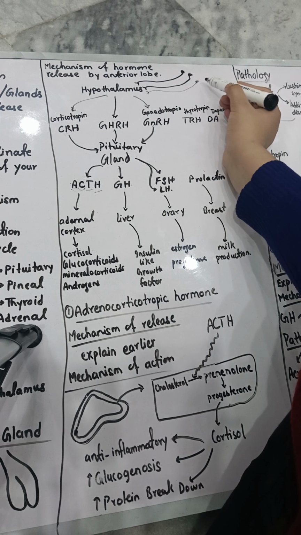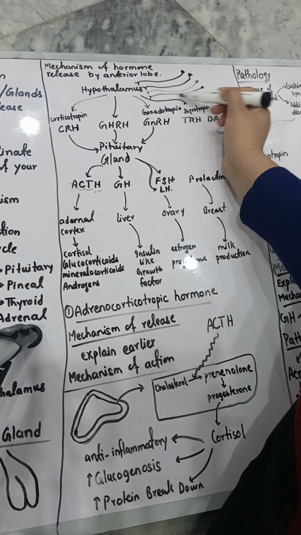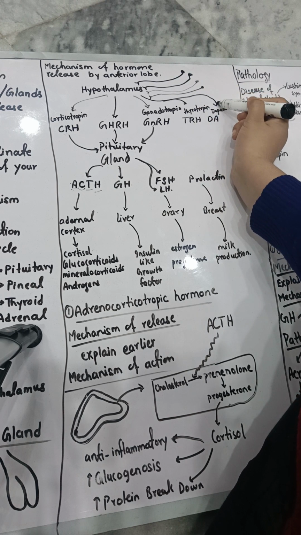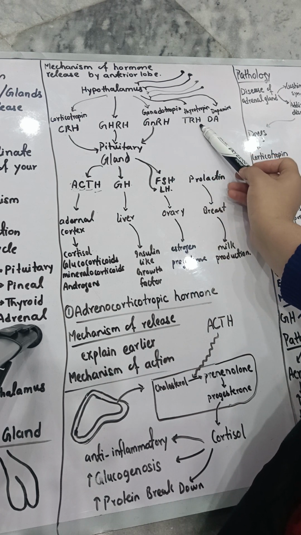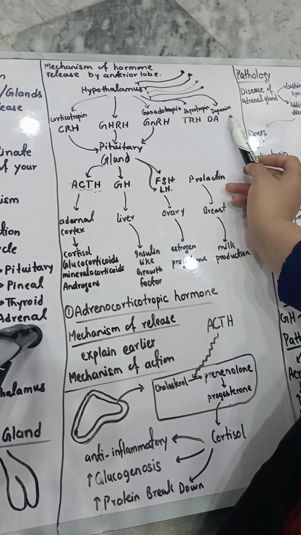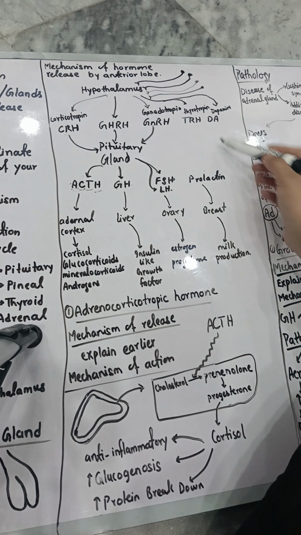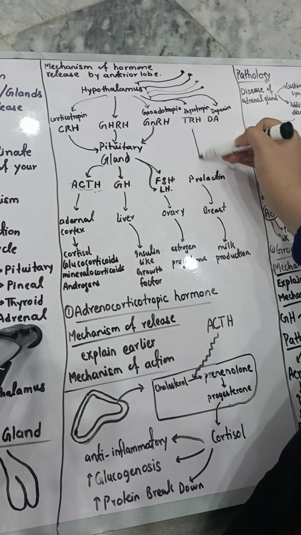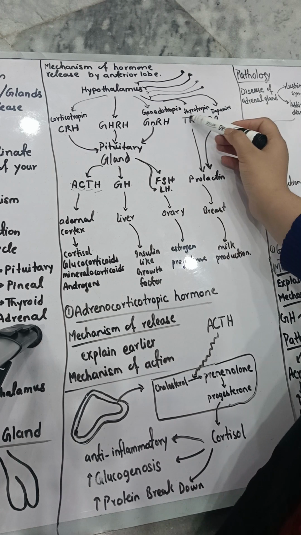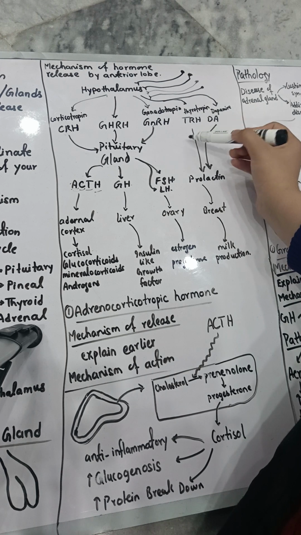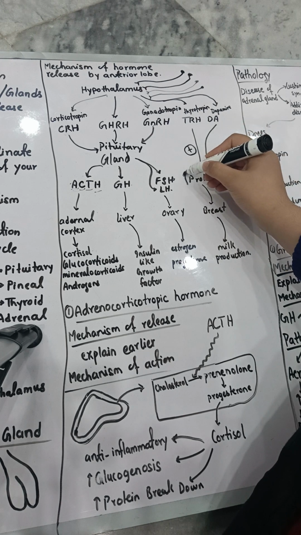Now the fourth stimulus comes to the hypothalamus. Again the hypothalamus is going to release this and this at the same time. What are these factors? This factor is called thyrotropin releasing hormone, and at the same time it is releasing dopamine. Dopamine is represented by DA. Now what is happening? These hormones are regulating the production of prolactin. They are affecting it. Now this thyrotropin releasing hormone is stimulating the production of prolactin, meaning it is increasing the production of prolactin.